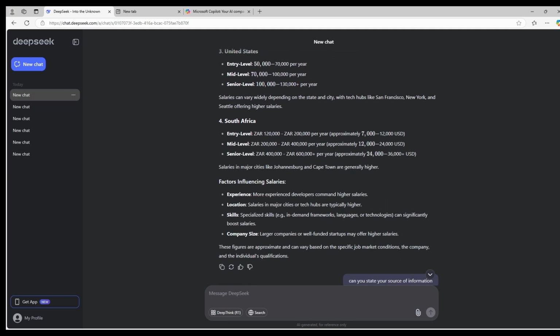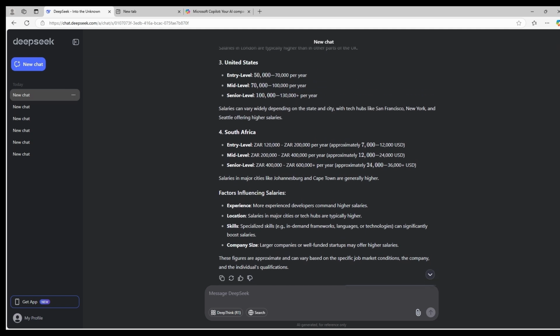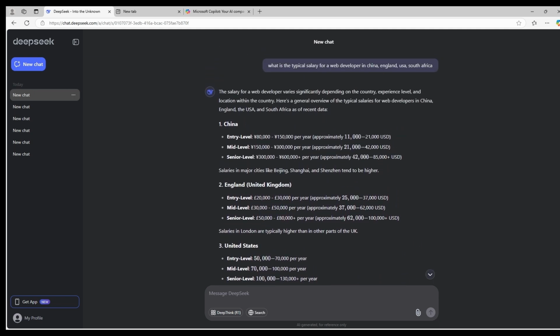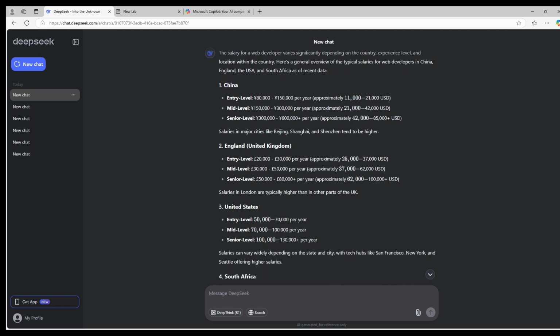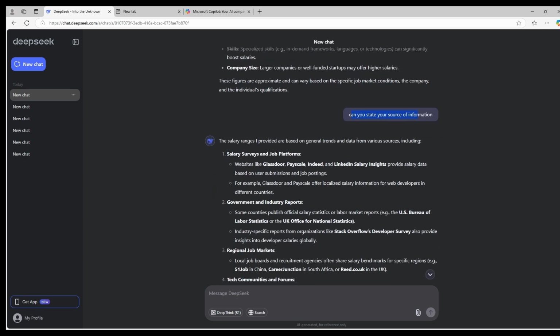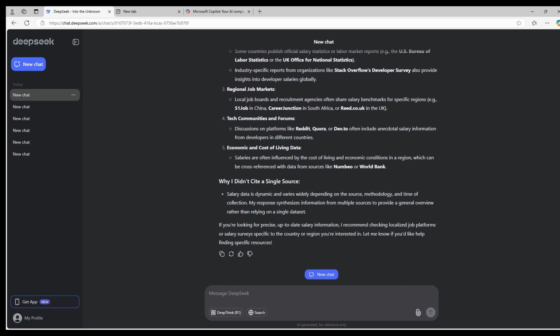I live in South Africa, just by the way. I haven't been employed for a while, so I wouldn't exactly know the market. But these figures, they do look realistic. I think they seem reasonable and realistic. And I did double check with other AI systems for the United States, and that's roughly correct. The only thing here is that there's no source of this information given. So I'm going to ask it to state the source. Okay, that seems about correct.